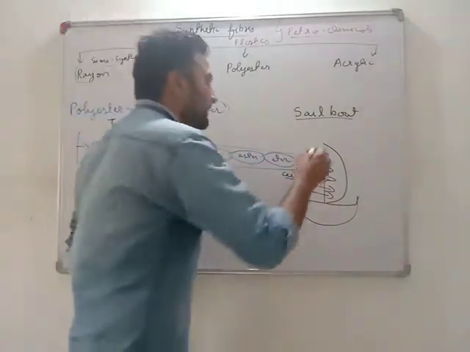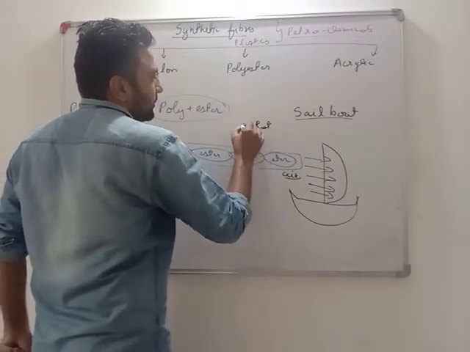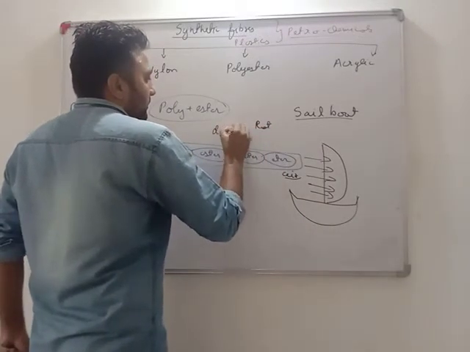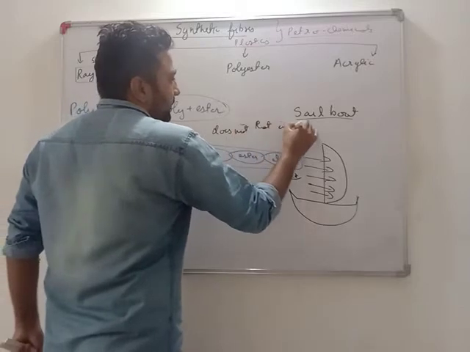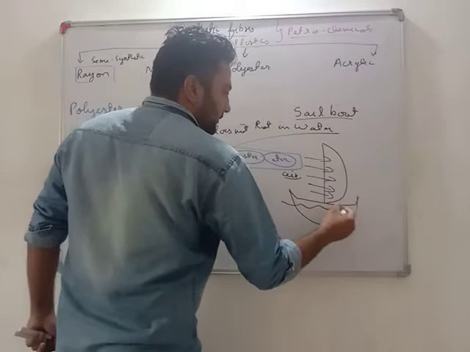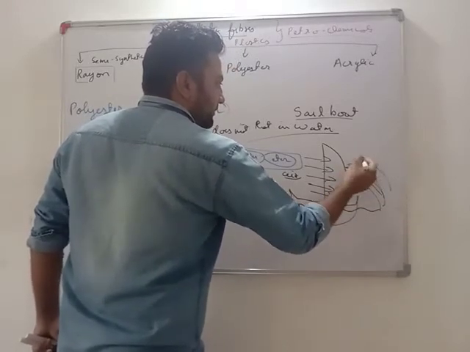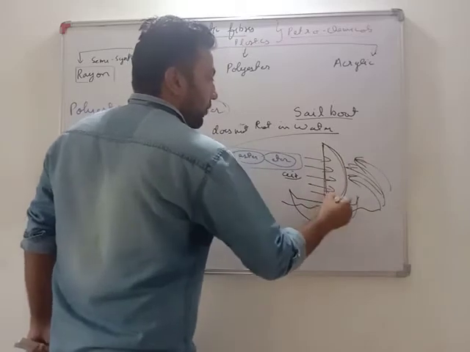Okay, second thing, it does not rot in water. Does not rot in water means, as you all know, water is continuously splashing on it, but it does not rot.